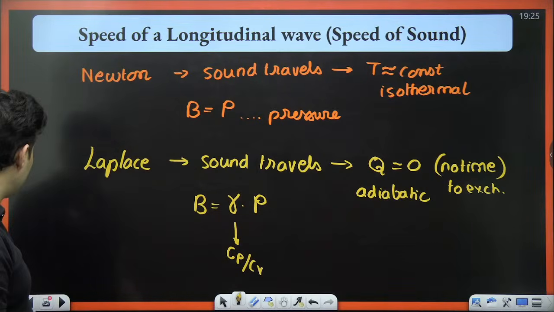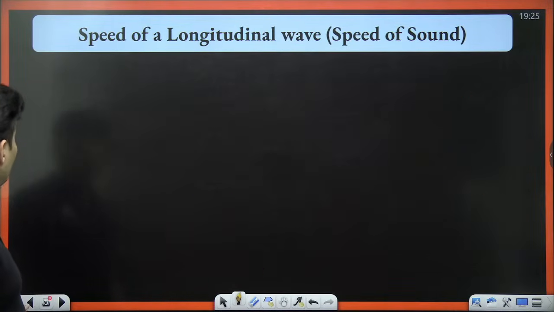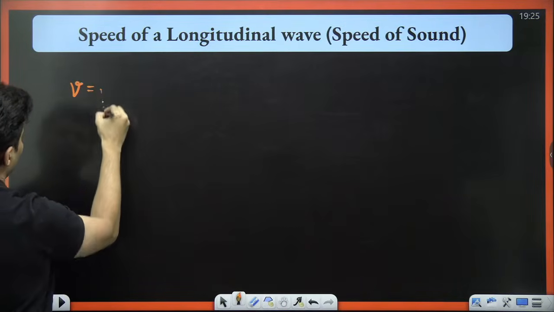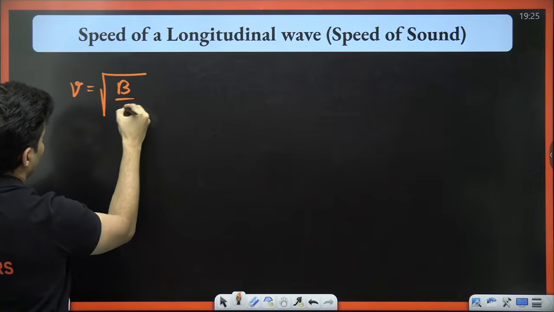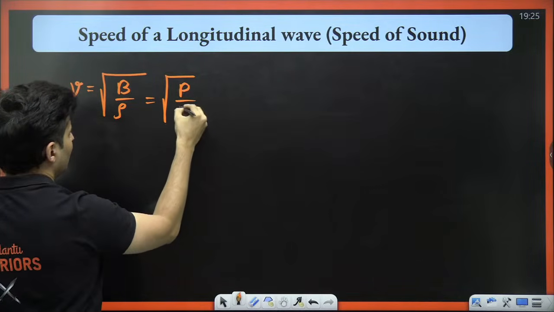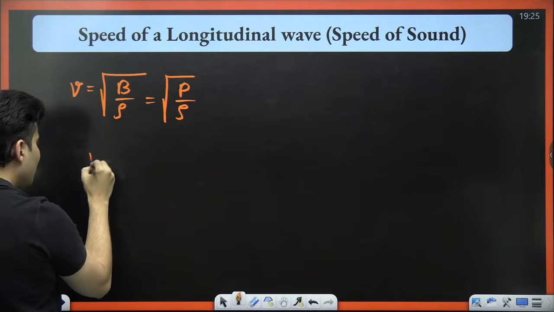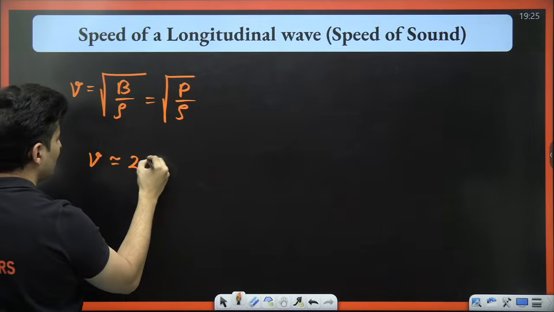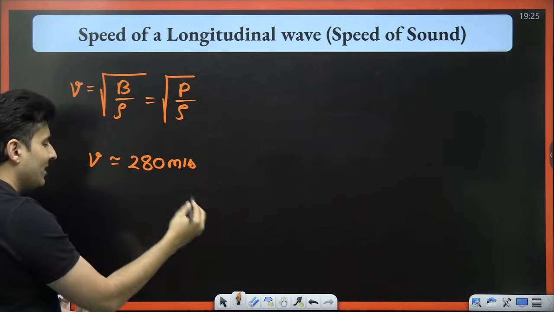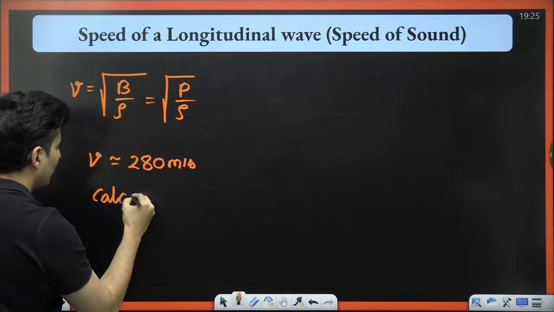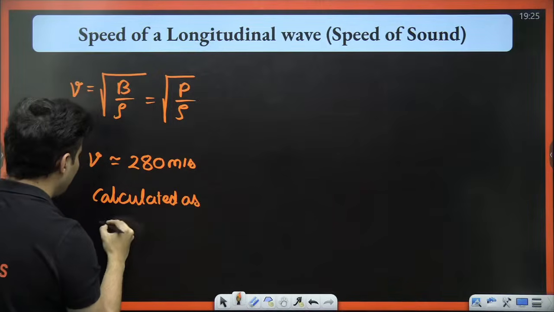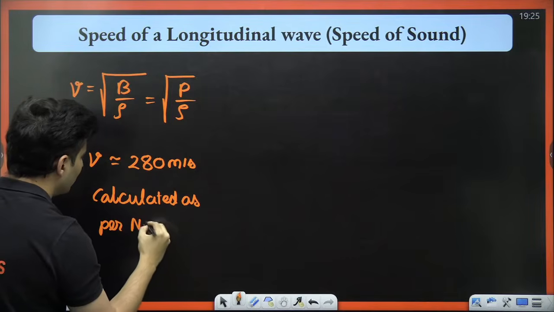Now what happened is, Newton one day calculated the speed of sound. It is bulk modulus by density. According to Newton, bulk modulus is pressure, so pressure upon density. He found the speed to be approximately 280 meters per second. This is what was calculated as per Newton's formula.